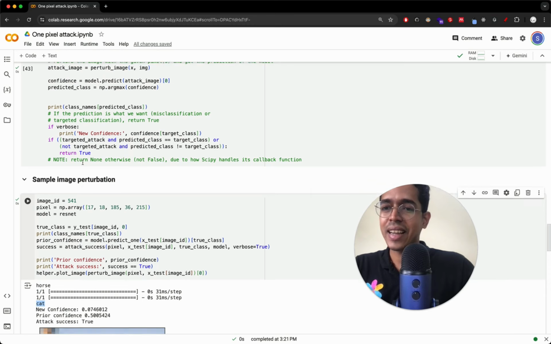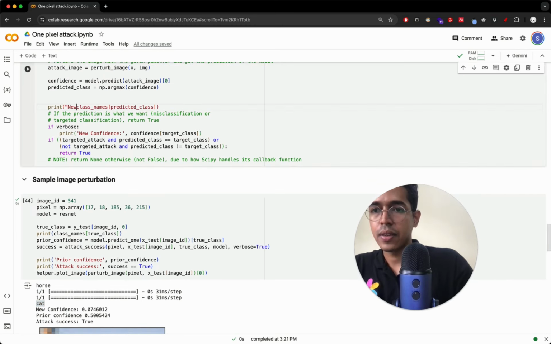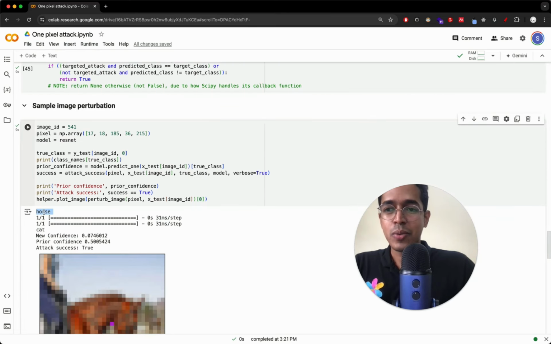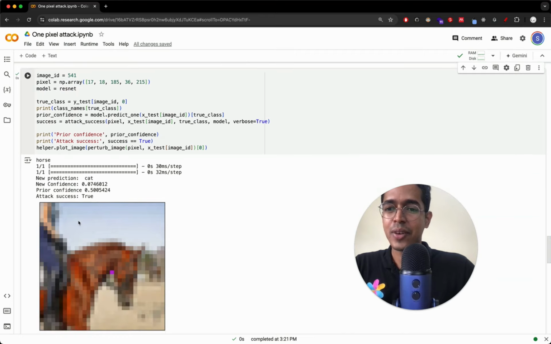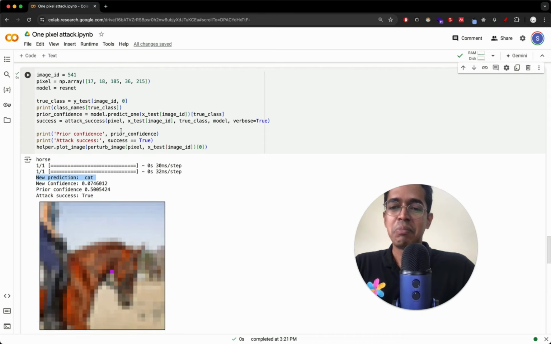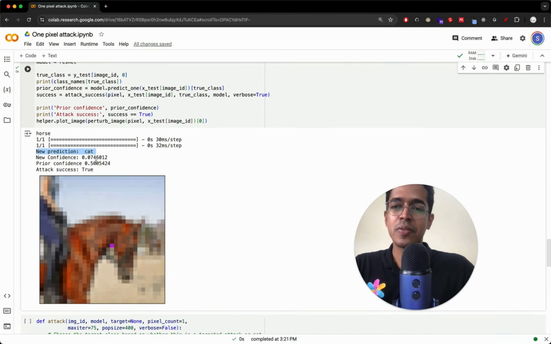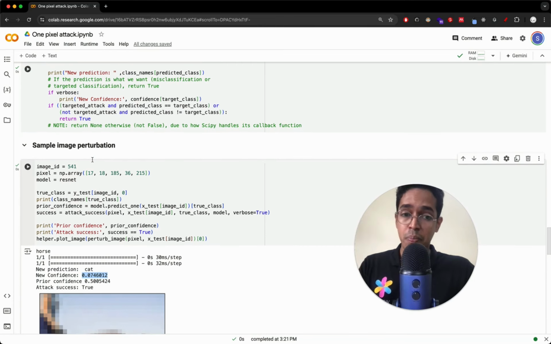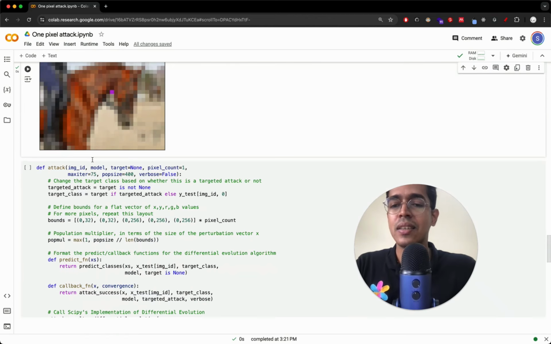So you see, this is predicted as a cat. The new prediction is a cat. You see, old prediction was that of a horse. New prediction after we modify is that of a cat. So basically what we are saying is if this pixel is changed to this pink color, the neural network, instead of seeing a horse with 50% confidence, will now see a cat. So this 0.07 is now the new confidence of the previous class. So it does not have any confidence that this is a horse anymore.